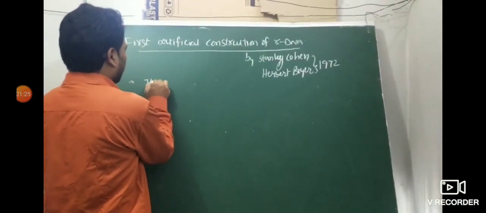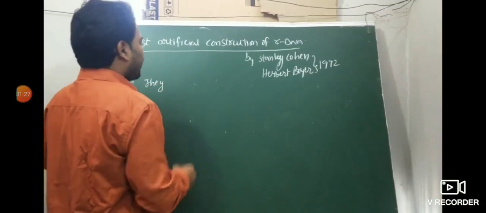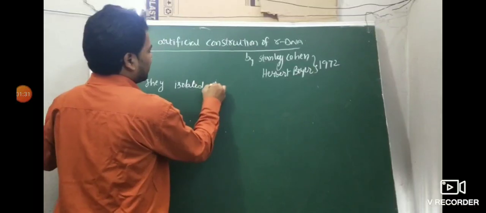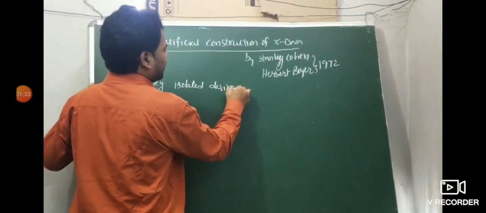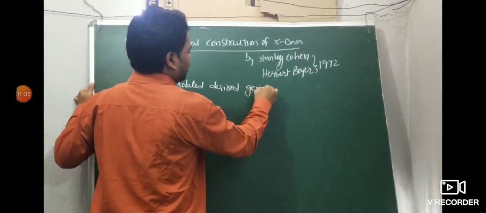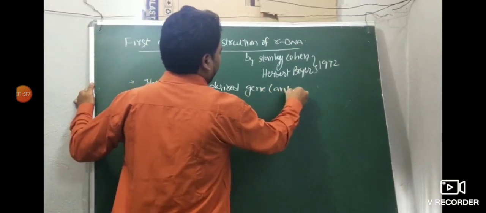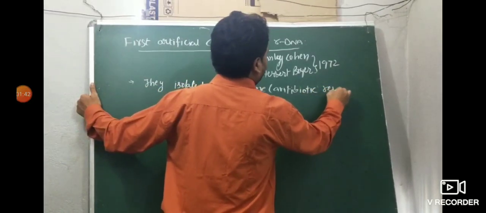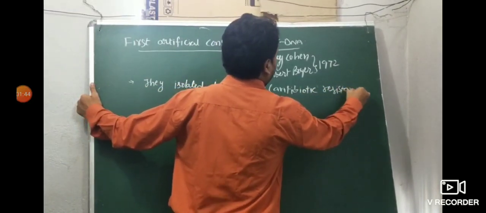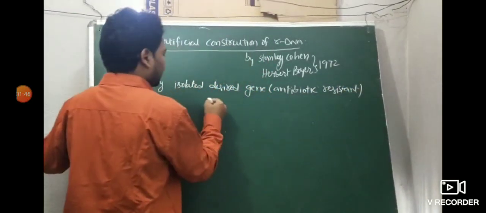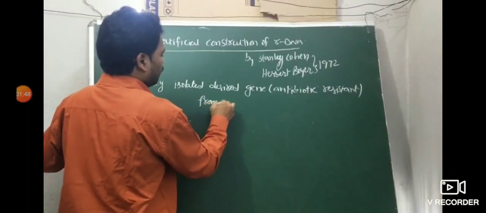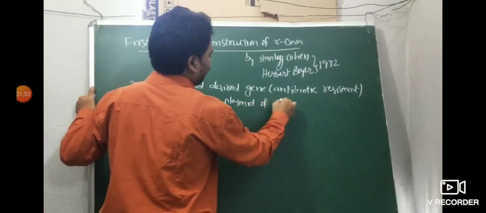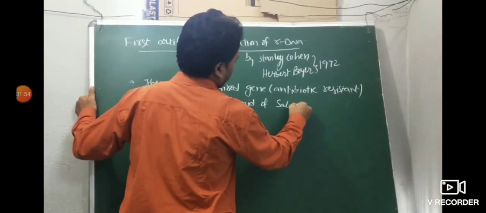These people isolated the desired gene, nothing but DNA, that is the antibiotic resistant gene, from the plasmid of Salmonella typhimurium.